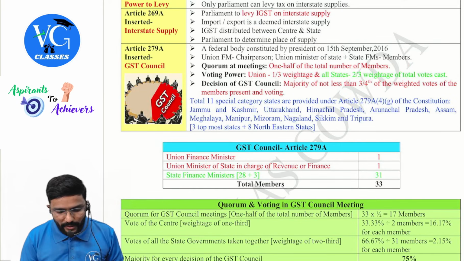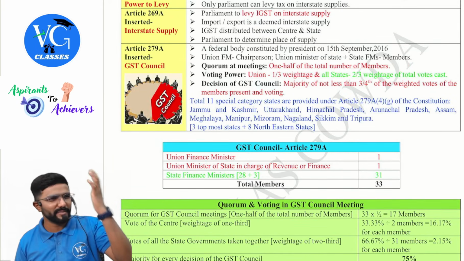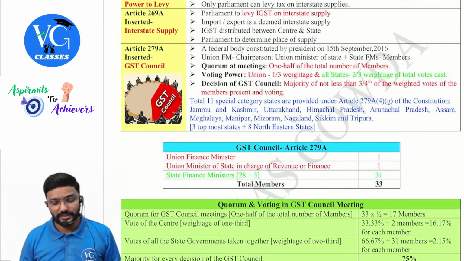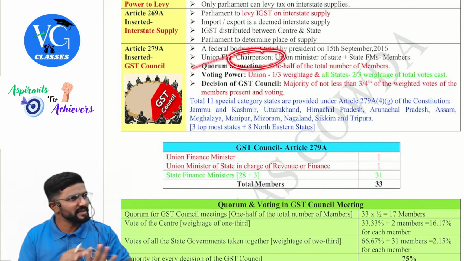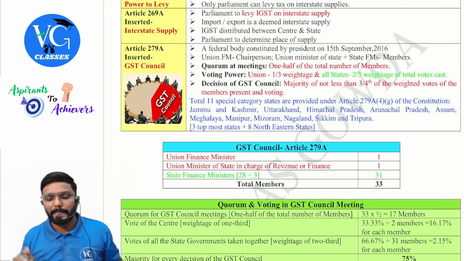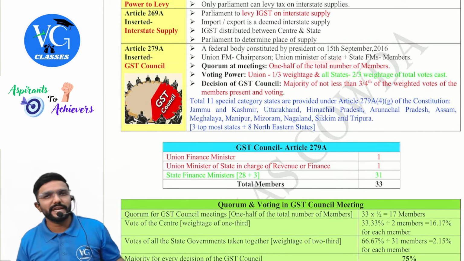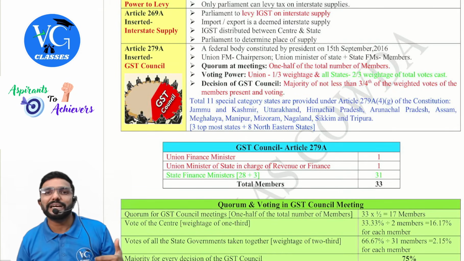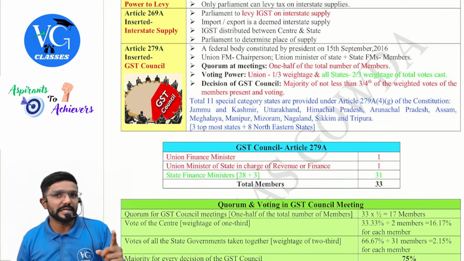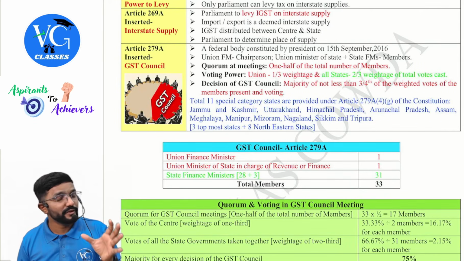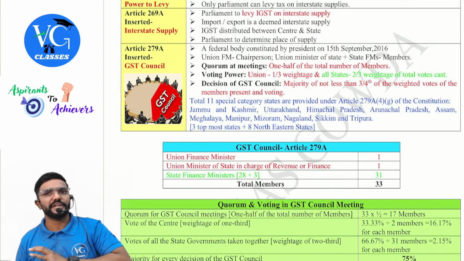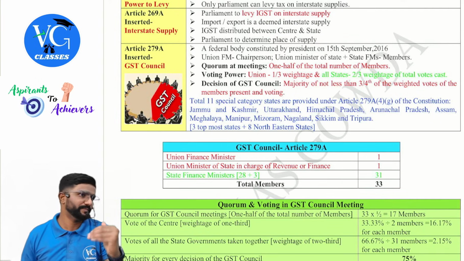Please be careful. The Union Finance Minister, who is Madam G now, Nirmala Sitharaman, is the chairperson always. Coming to the Union Minister of State, as of today, it is Pankaj Chaudhary from Central. He is in charge of finance, working under the Finance Minister.